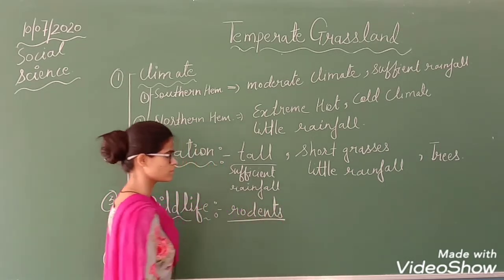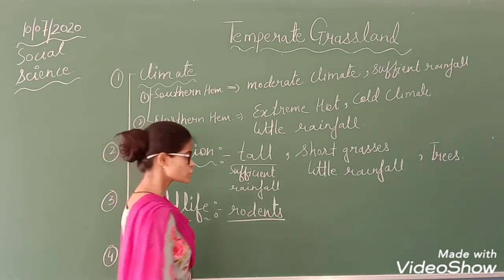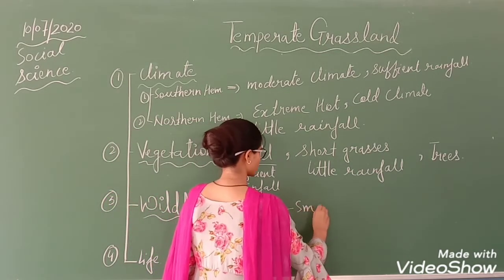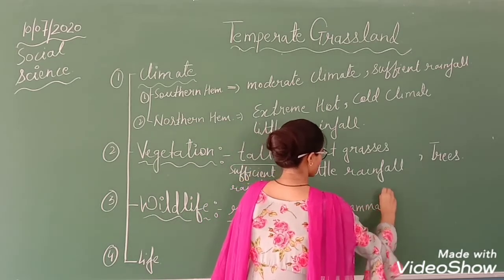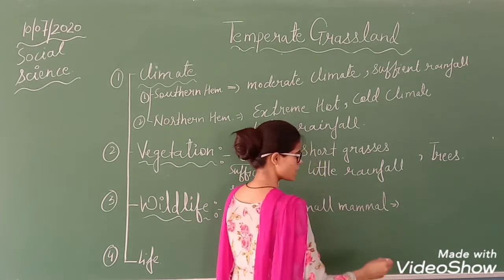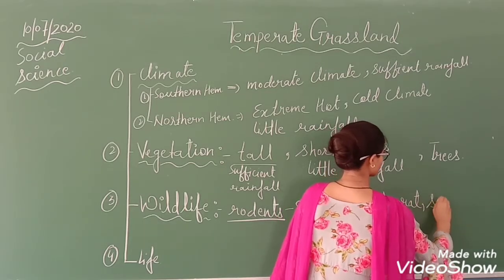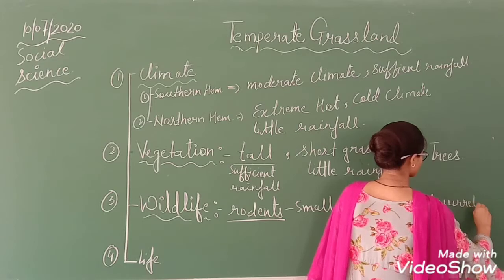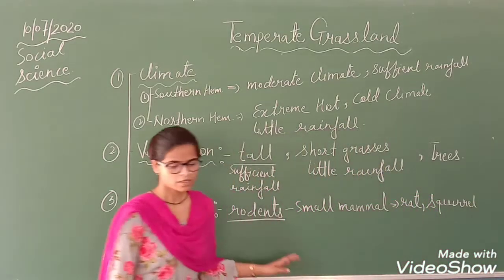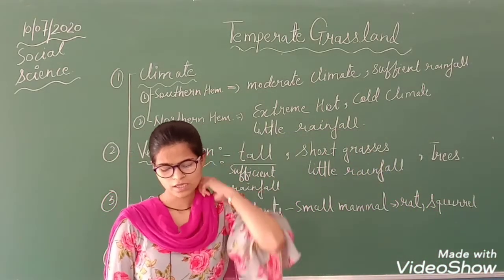Rodents are mammals. Small mammals are here. Now what are those small mammals? Like rat, squirrel. Okay, so these animals will be found in this place.